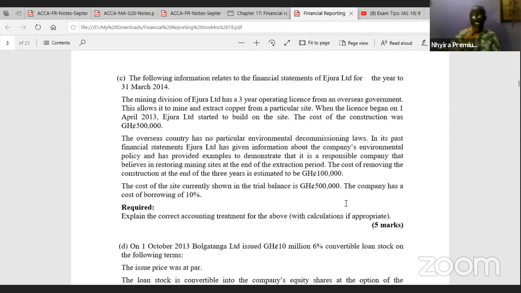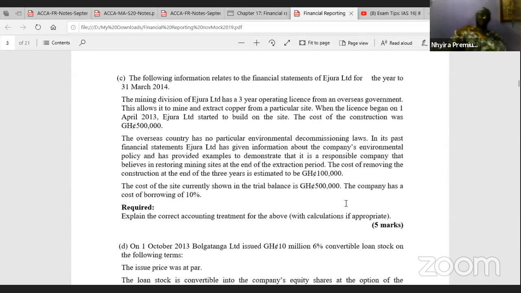Now, this is based on IAS 37, provisions, contingent assets, and contingent liabilities. Before we go through the question, let me just give you a gist about them. When it comes to provisions, we said that provisions can be defined as a liability of uncertain amount and timing.